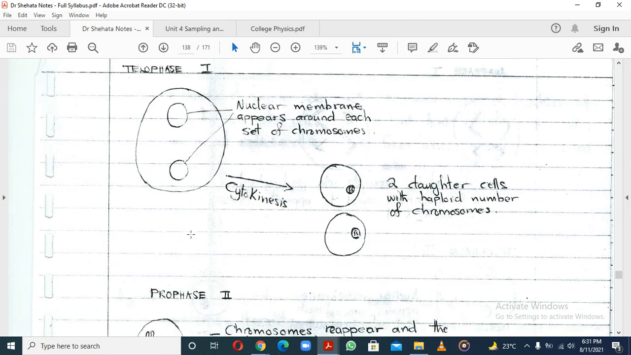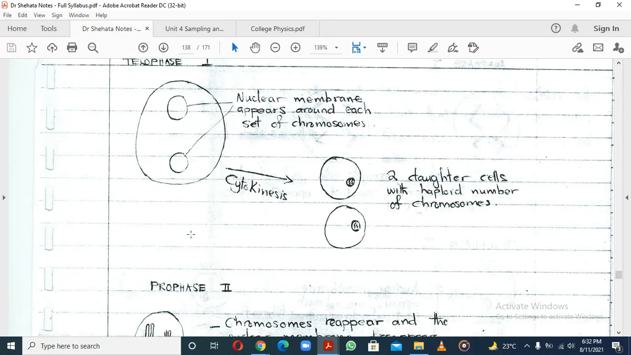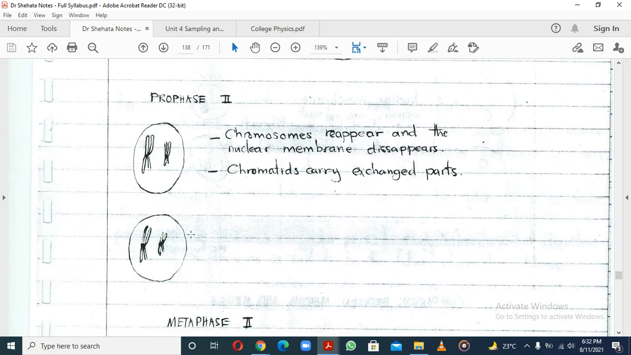So now we go to telophase. Telophase is pretty much the same. The cell separates, with either a furrow or a cell plate, depending on whether it's an animal cell or a plant cell. Then the nuclear membrane appears, and you're going to have two daughter cells with a haploid number of chromosomes. Then we now go to prophase 2.